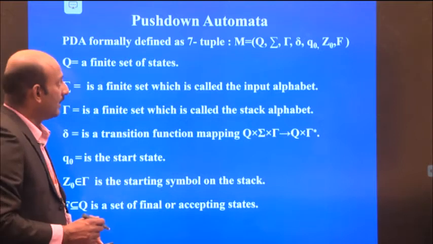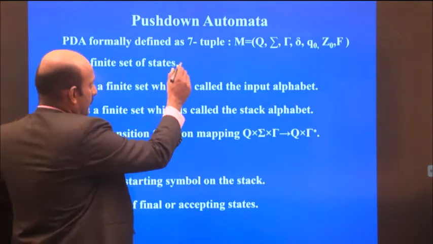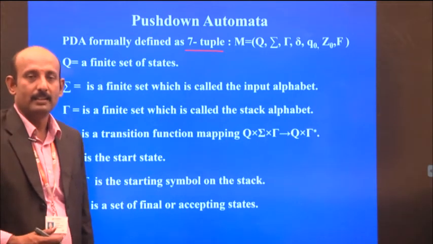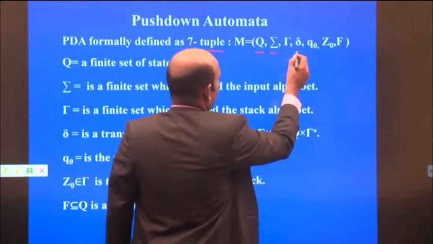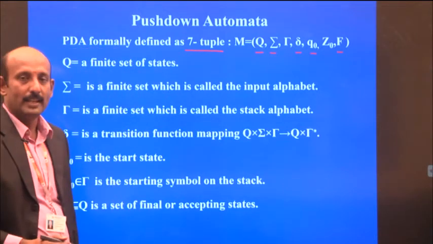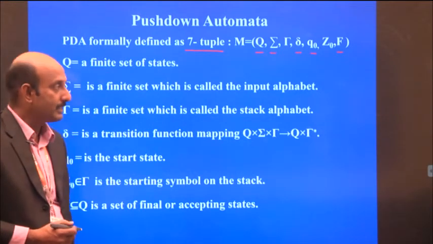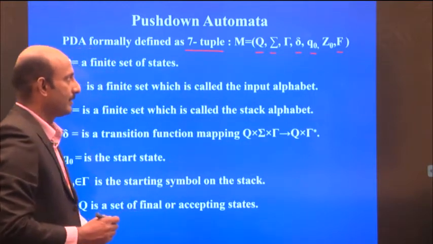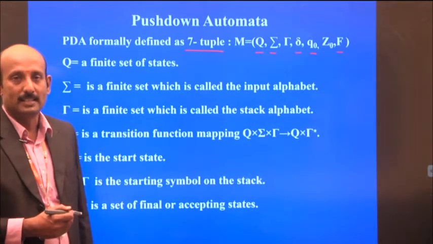The push down automata can be defined informally. There are 7 tuples in a push down automata, whereas in finite automata there are 5 tuples, that is Q, sigma, delta, Q naught, F. In the PDA there are 7 tuples because we additionally added memory, which is called a stack.